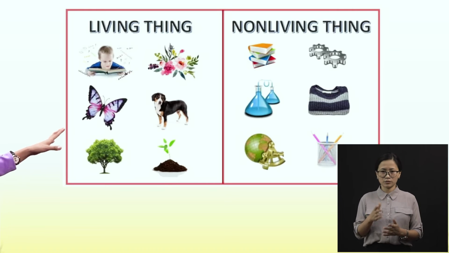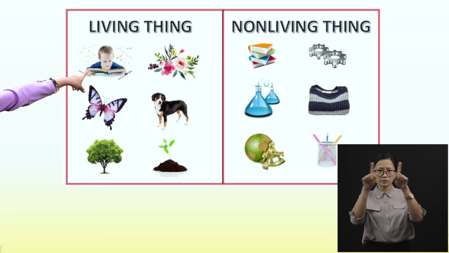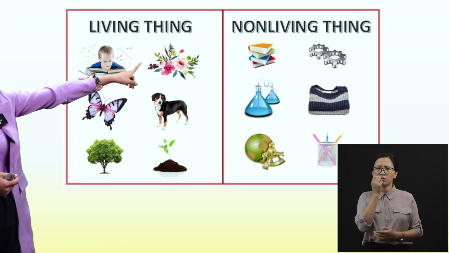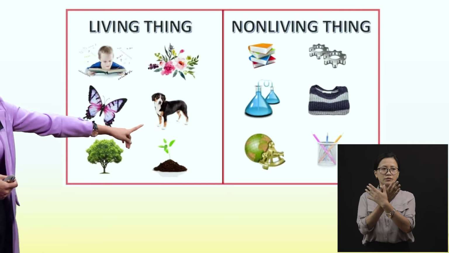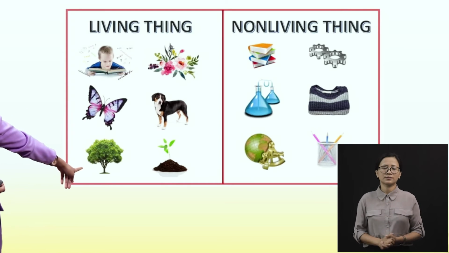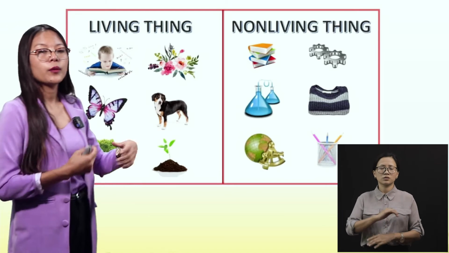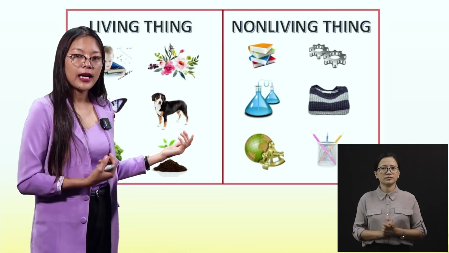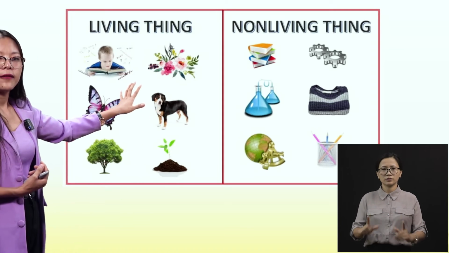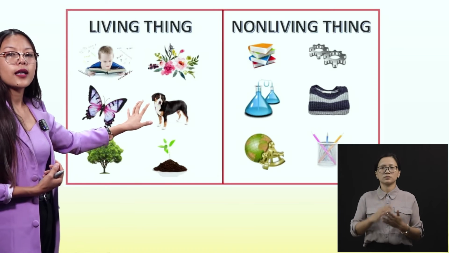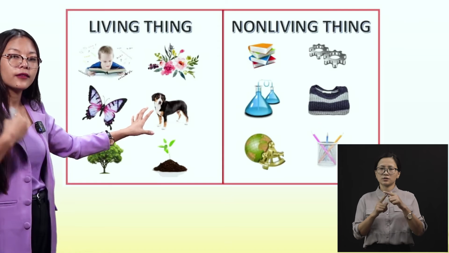The first column, living things. Can you see here a boy reading a book, and here is a flower, here is a butterfly, here is a dog, here is a tree, here is a small plant. They all have life, right? So these are all known as living things. Living things are also known as animate objects. Okay, something that has life.